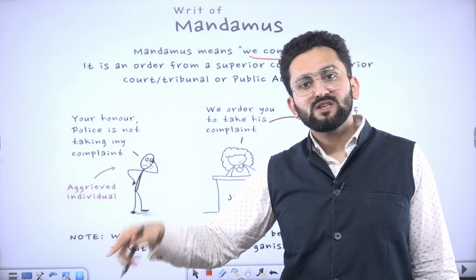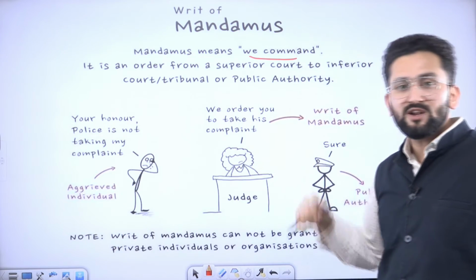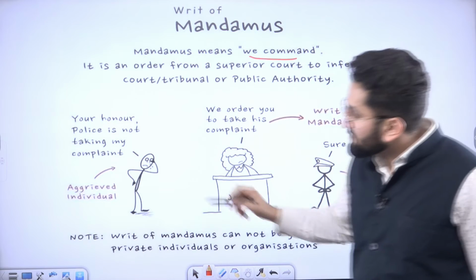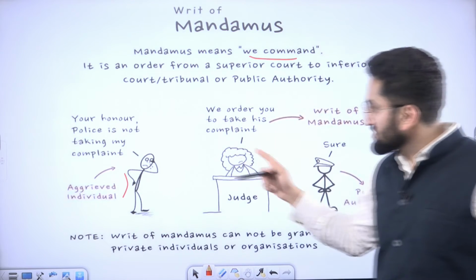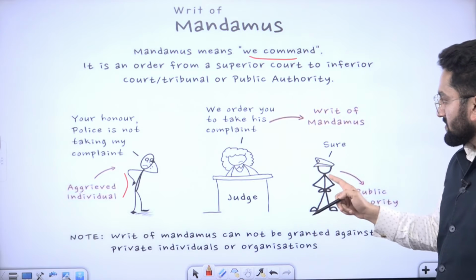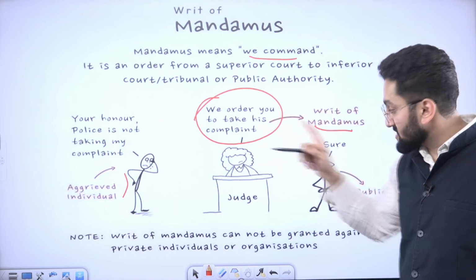Or if you don't perform this task, give us a suitable reason within this time. So in this way, the writ of mandamus works. Take an example: Your Honor, the police is not taking my complaint, says the aggrieved individual. So now we order you to take the complaint. The writ of mandamus is used. It means order, command, because this is your duty.